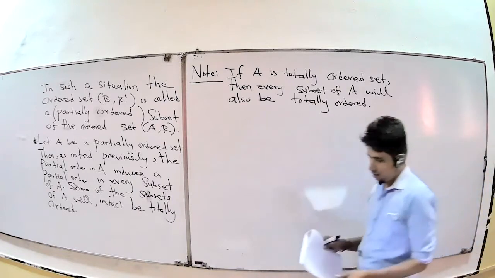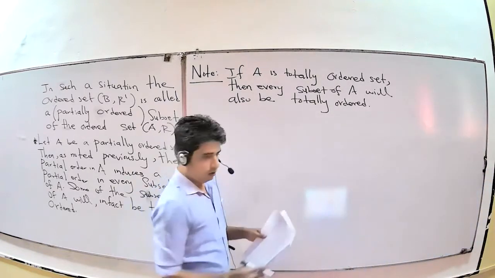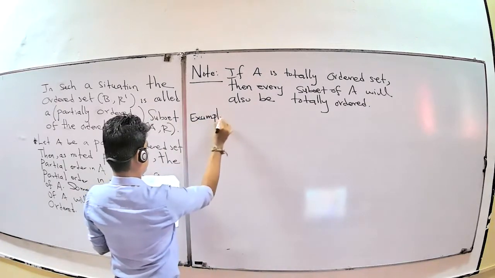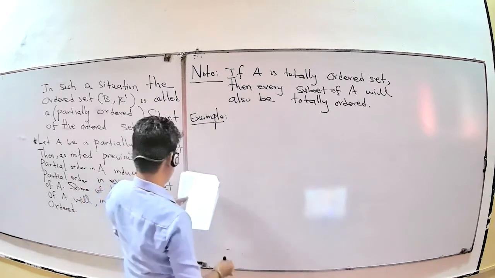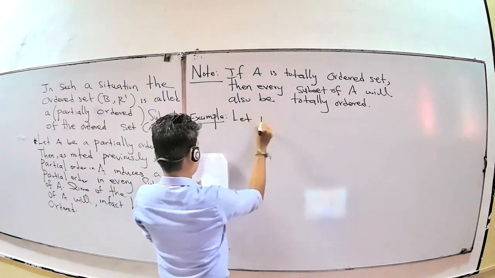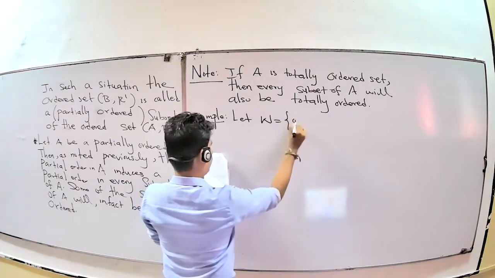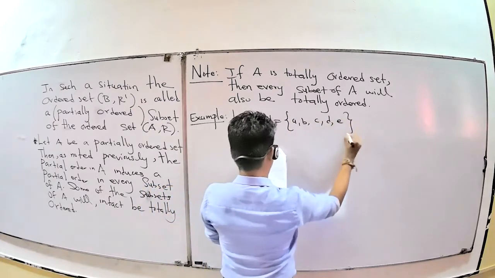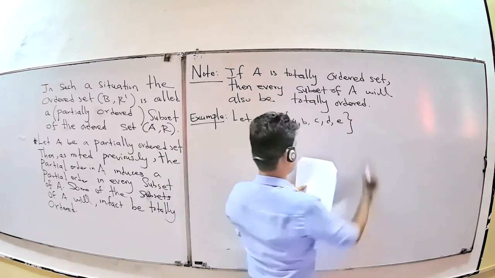Now we can see an example. Let W be the set A, B, C, D, E, ordered as follows.